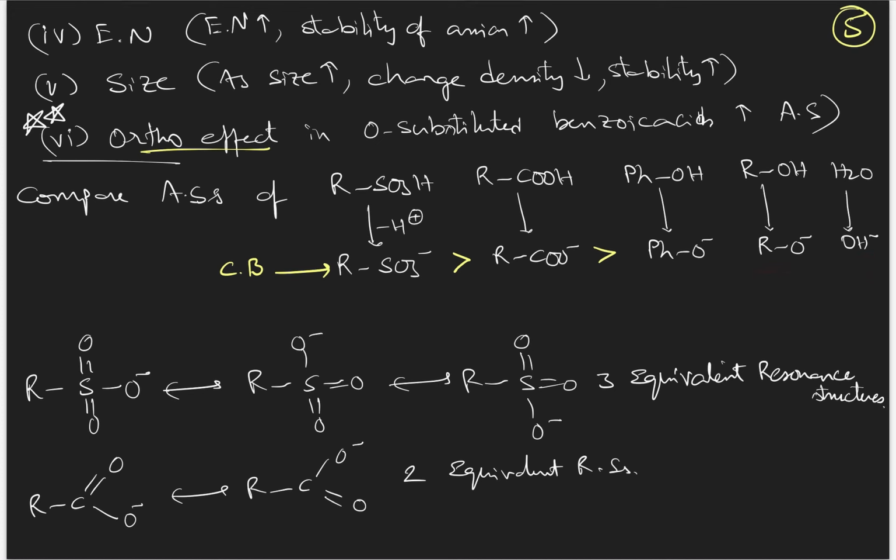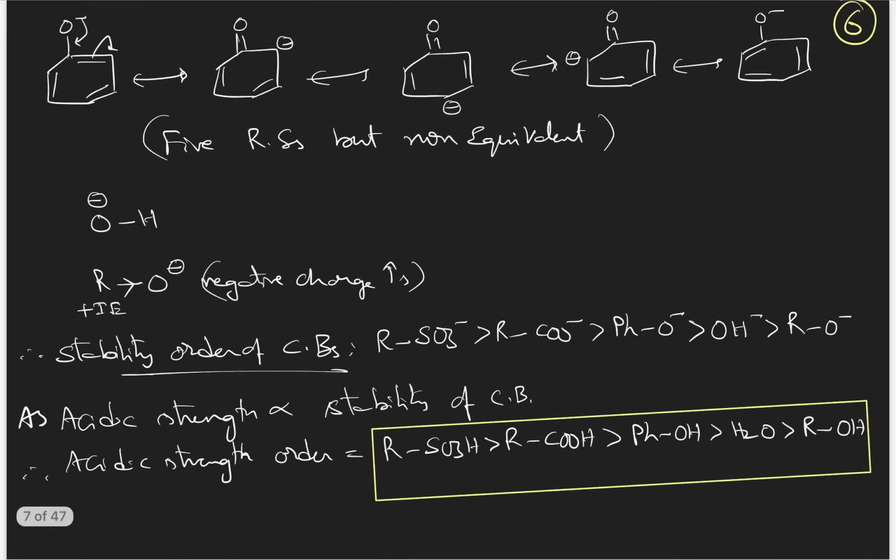Now we are left over with alkoxide and hydroxide. Hydroxide is more stable in comparison to alkoxide, because in alkoxide there is an alkyl group, which is a positive inductive effect group, which donates electron density and will increase the negative charge much higher. Already having a negative charge itself is a problem, and here the alkyl group is increasing the negative charge much higher.